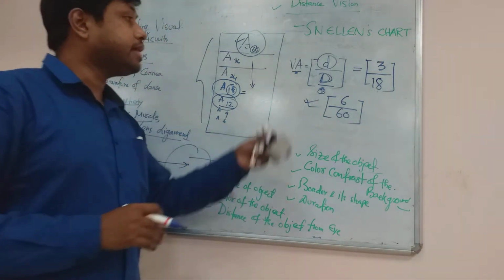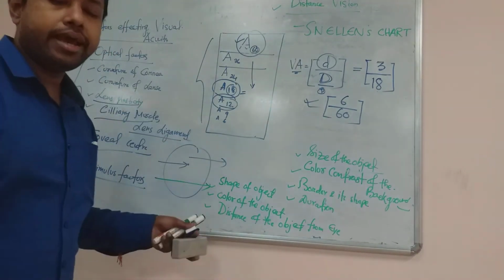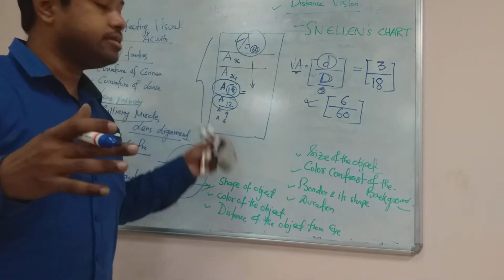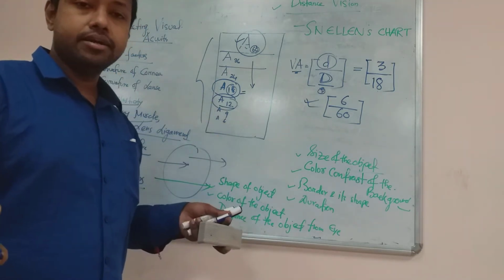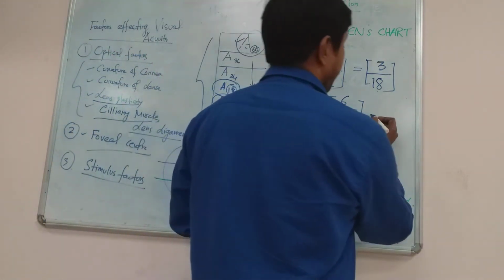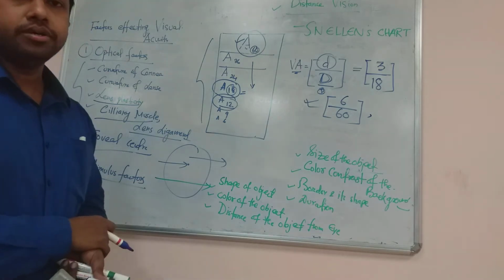And in case they cannot visualize at 3 meter either, then we have other tests.